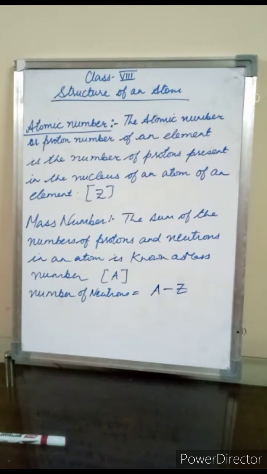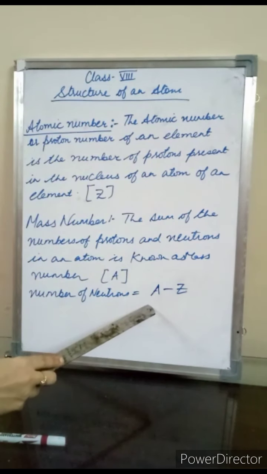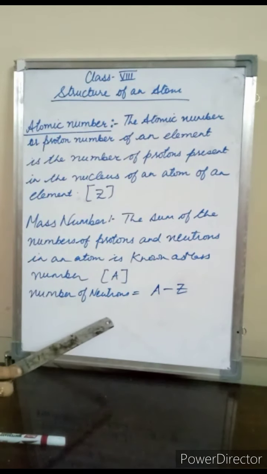So what will be the number of neutrons? Students, in order to calculate the number of neutrons, what do we do? We calculate in this manner. Mass number minus atomic number, that is A minus Z, and we will get the number of neutrons. Now students, where are neutrons found? Neutrons are found in the center of the nucleus.